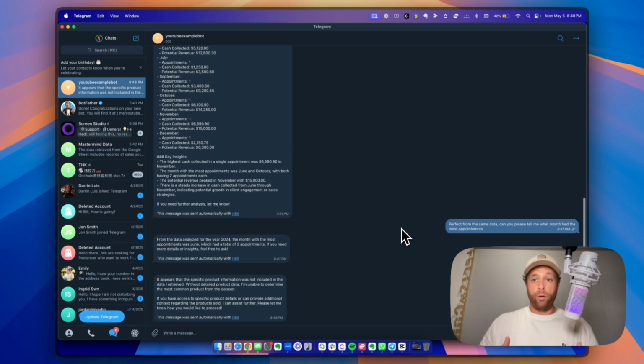So hopefully this video was helpful. Again, the more detailed that actual information is, the more information you're going to get out. Just make sure that the data is formatted with headers and then rows all the way down, and then you can just clone this and connect a different sheet and create a new bot, and you can just message that. So you can have 15, 20 of these connected to different sheets for different data sets that you actually want to message. Or you can add it all in one, have it search those different Google Sheets. You can add multiple tools and have it go into each one and aggregate the data.